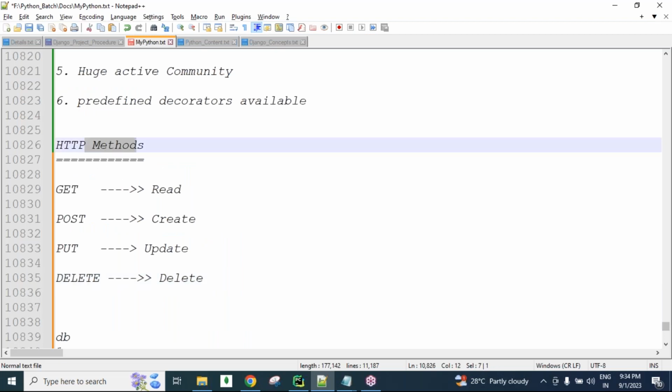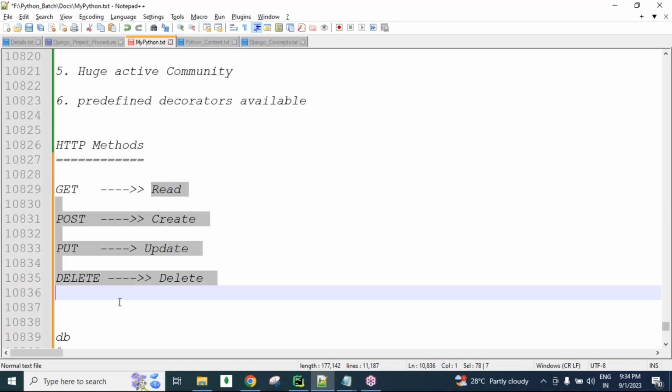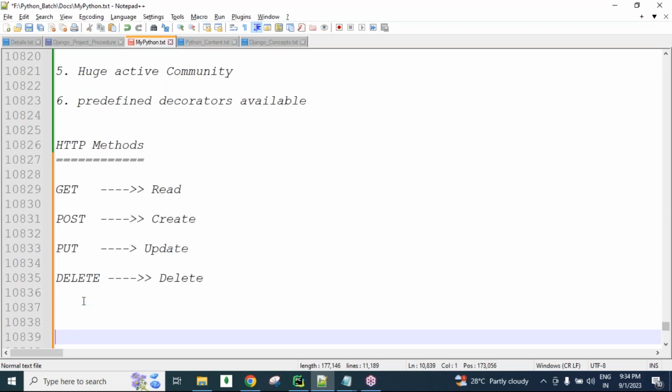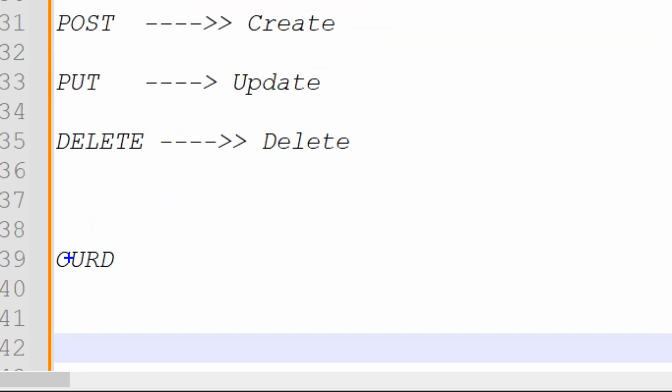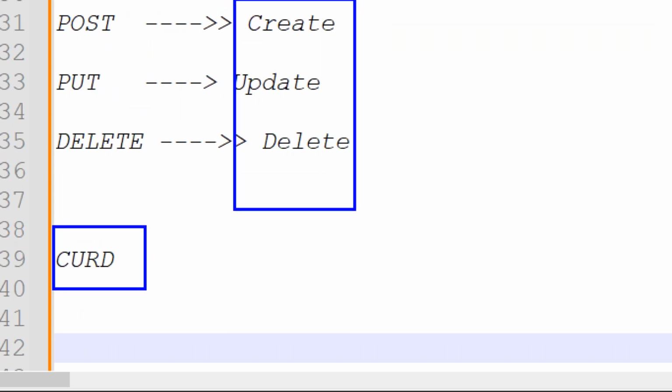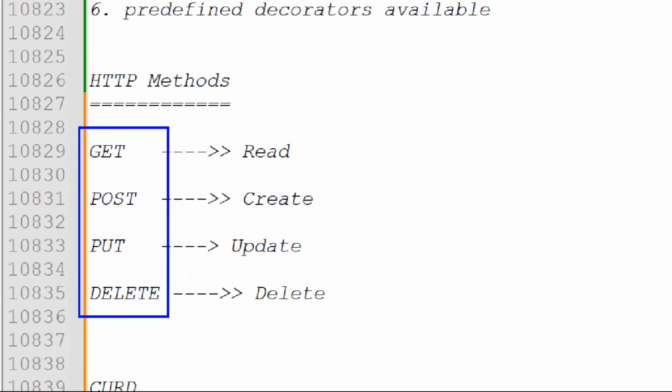HTTP methods have a relation with these CRUD operation commands, guys. CRUD operation means creating, updating, reading, deleting. For doing these CRUD operations, these are the HTTP methods there, guys.